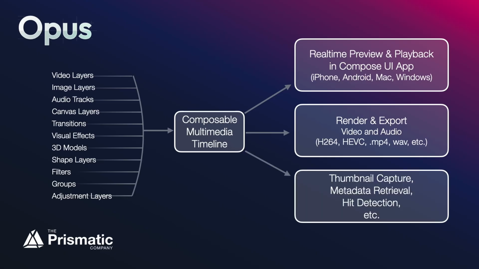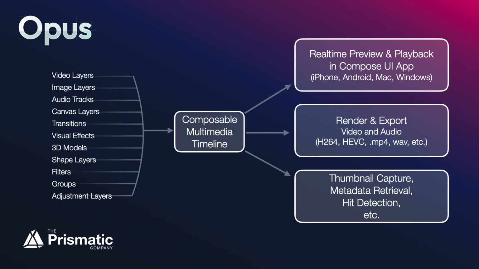And Opus also provides a number of additional features. For example, you can capture thumbnails either from the composed timeline or from your original source media. So it's an easy way to make video thumbnails. You can retrieve metadata, for example, duration, frame rate, encoding, other things like that from your media in a platform-independent fashion. And all of this is done in a way that should be familiar to you if you've used Kotlin, and especially if you've used Jetpack Compose or Compose Multi-Platform.